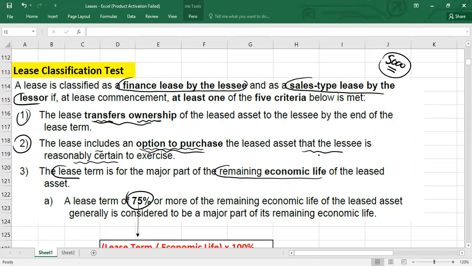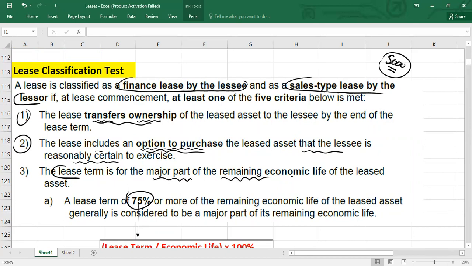If the answer is 75% or more, it means the lease term is for the major part of the economic life. The lease term is for a major part of the remaining economic life.